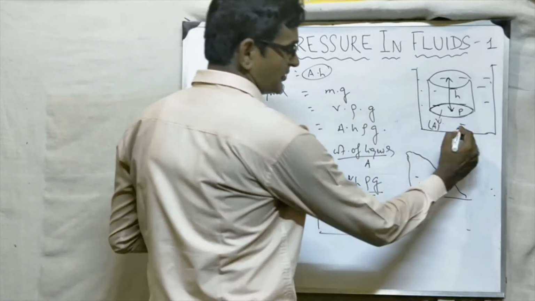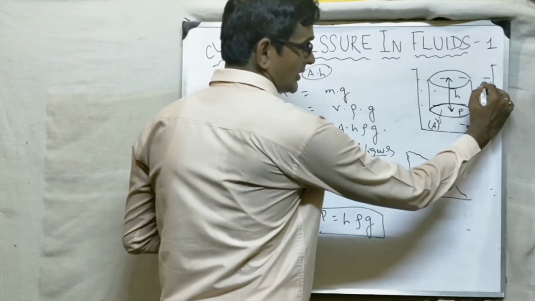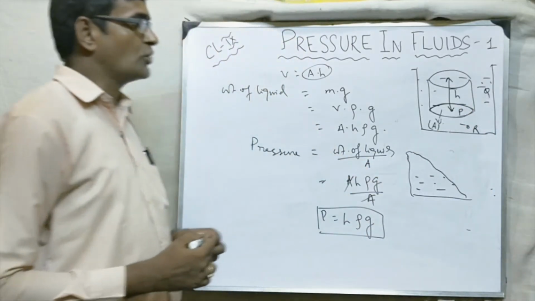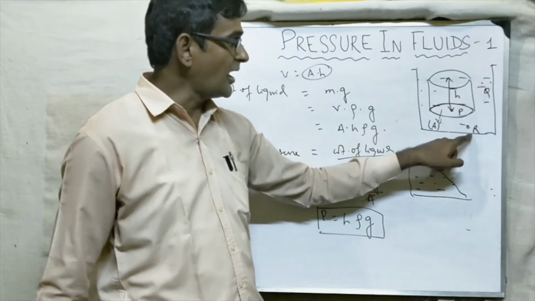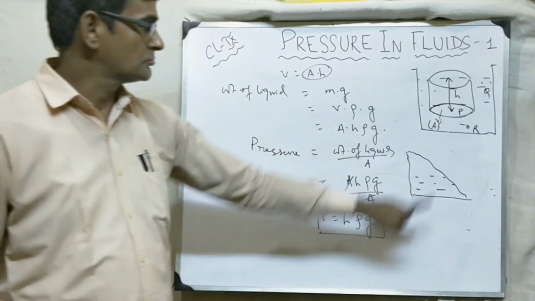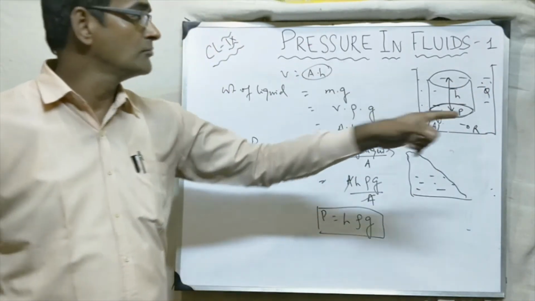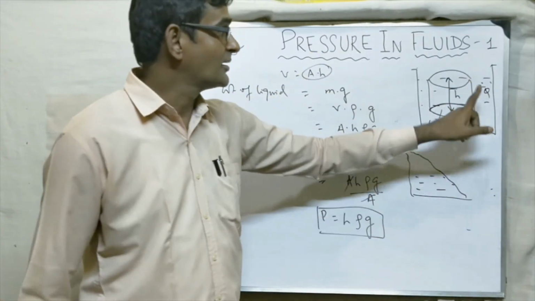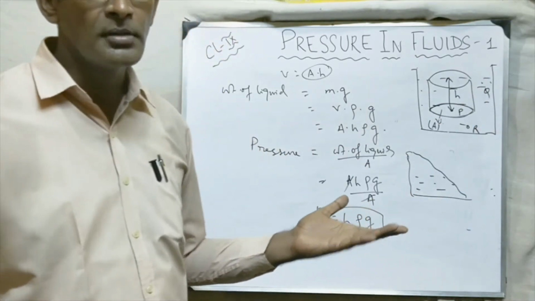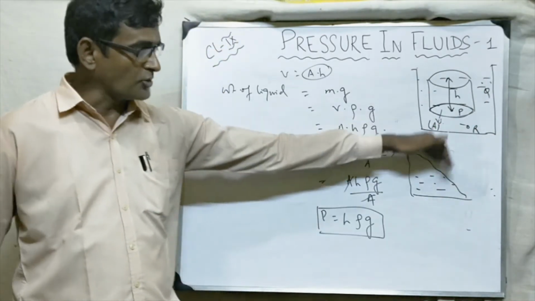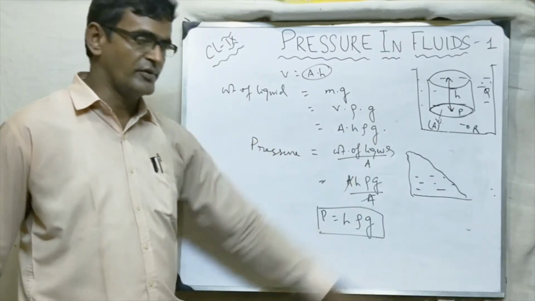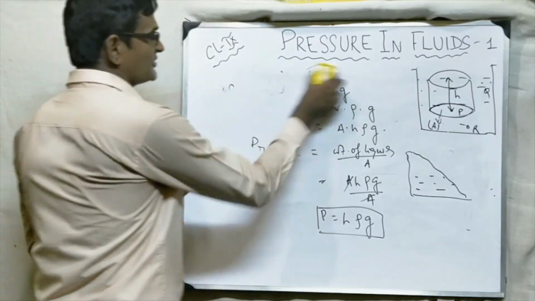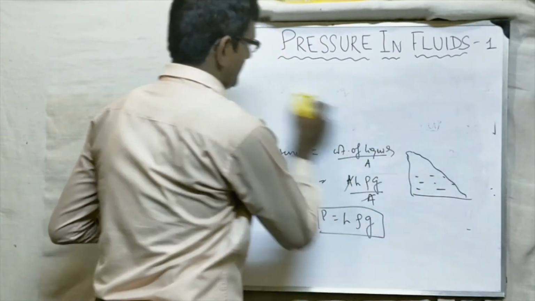Suppose let us consider 3 points, P, Q, R. So if I ask you, P, Q, R, where will be pressure maximum? R. Where will be pressure minimum? Q. Why? Because more depth means more pressure, less depth means less pressure. Simple. Okay. So the bottom part of the dams is made broader to withstand the enormous pressure. Okay. So these are all about this, and now we are moving to Pascal's law.